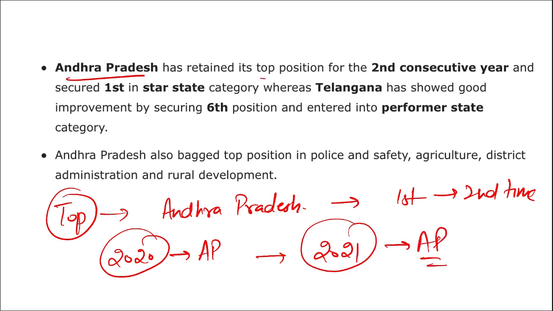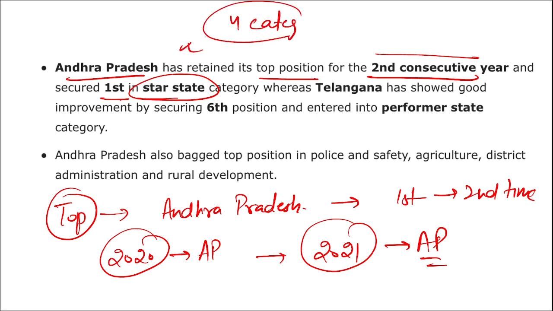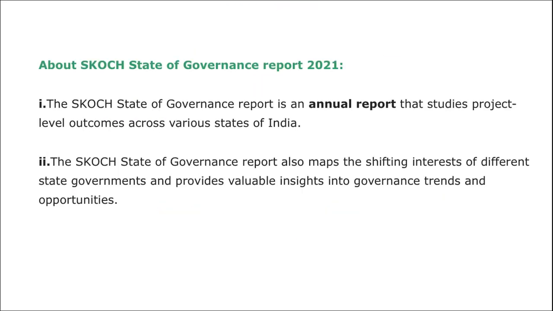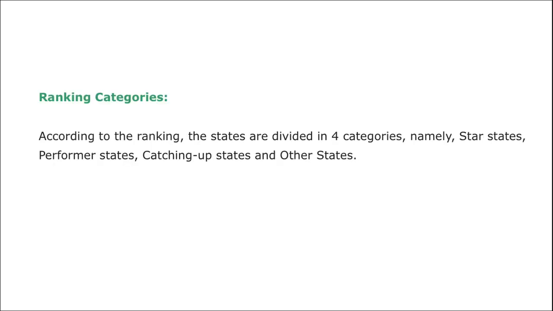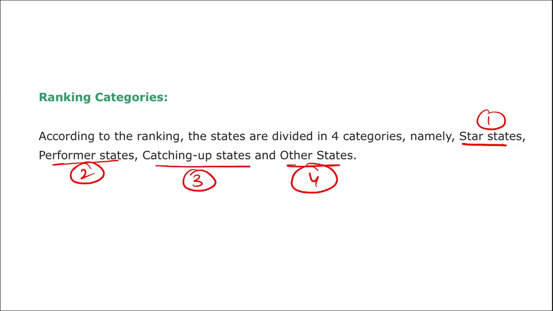Andhra Pradesh retained the top position for the second consecutive year, securing first place in the star state category. Another thing, just remember the star state categories. These are the 4 categories under which the ranking is given. These four categories are important. First is your star state category, second is your performer state category, third is your catching up state, and fourth is your other state. So here we'll be talking about various rankings and then we'll proceed to the data.